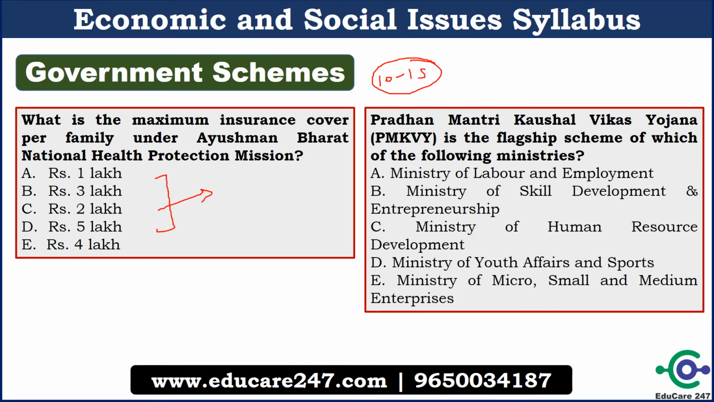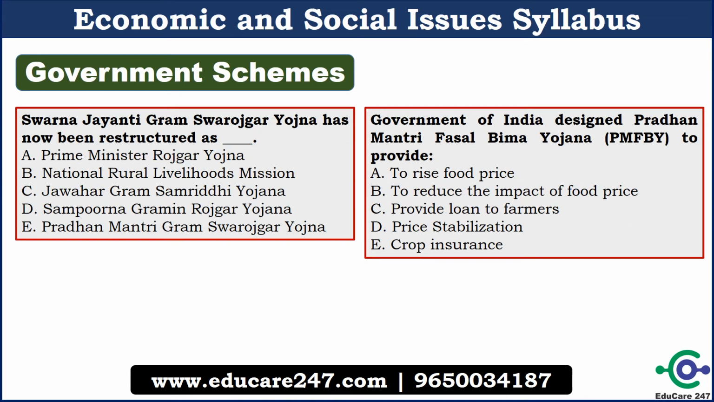Another question was: Pradhan Mantri Kaushal Vikas Yojana is the flagship scheme of which of the following ministries? So ministries have been asked, amounts have been asked. So these are the patterns for government schemes. There was also a question: Swarna Jayanti Gram Swarojgar Yojana has now been restructured as what? So you can see that previous schemes have been asked. You have to prepare new schemes and previous schemes as well.